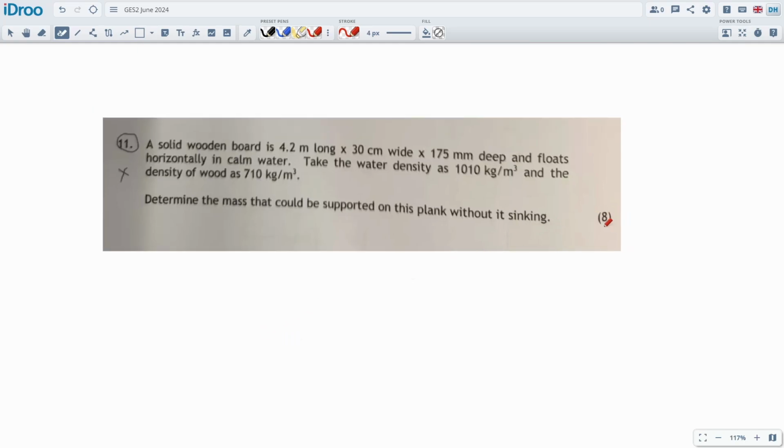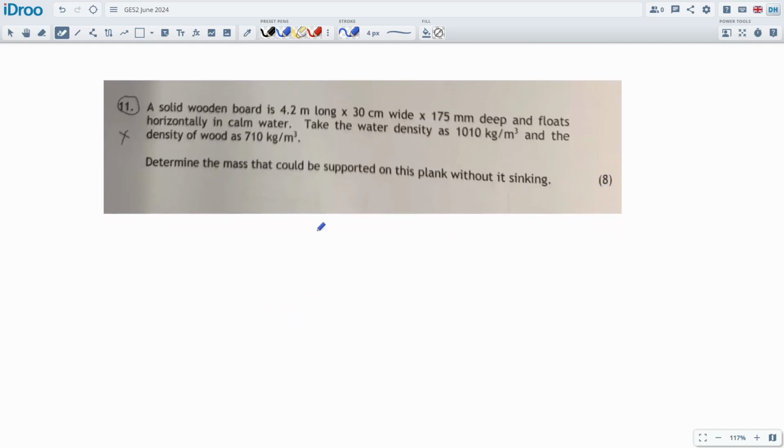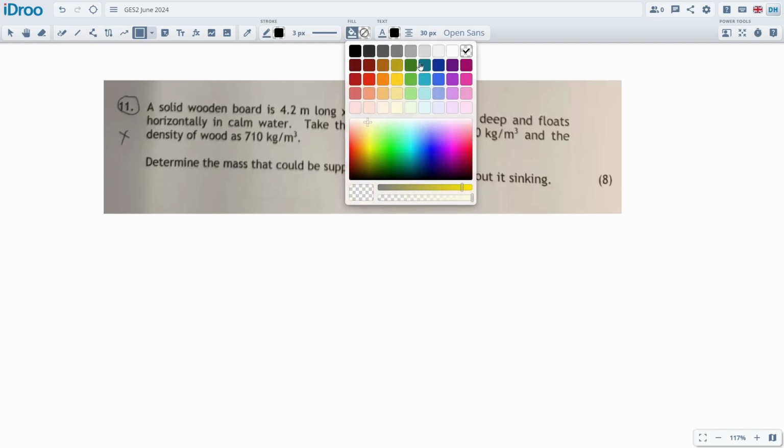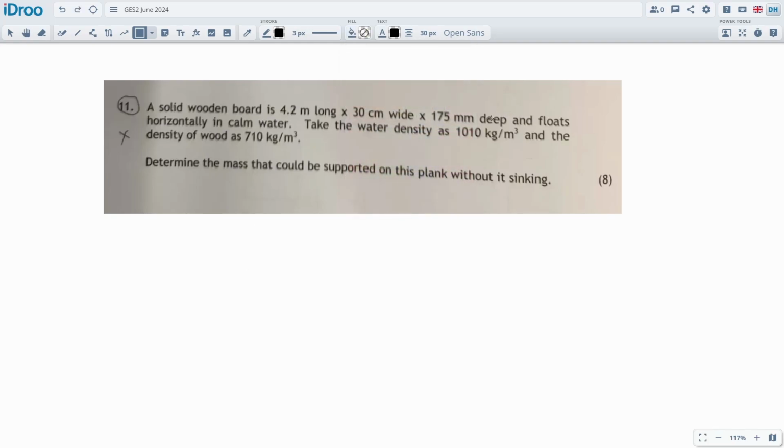Determine the mass for 8 marks. It's ridiculous the amount of marks you can get for this, which will be almost a one-liner, compared to the 6 marks we're going to get for doing all that work. A solid wooden board is this long, this wide and this deep, and it sits in water and it floats in water.